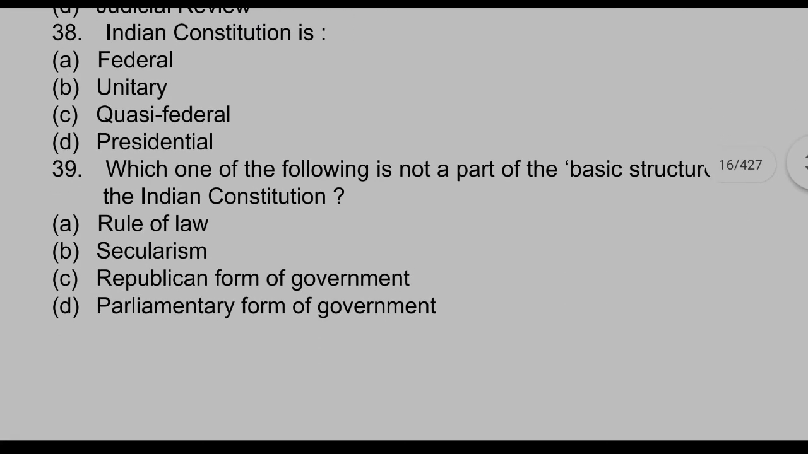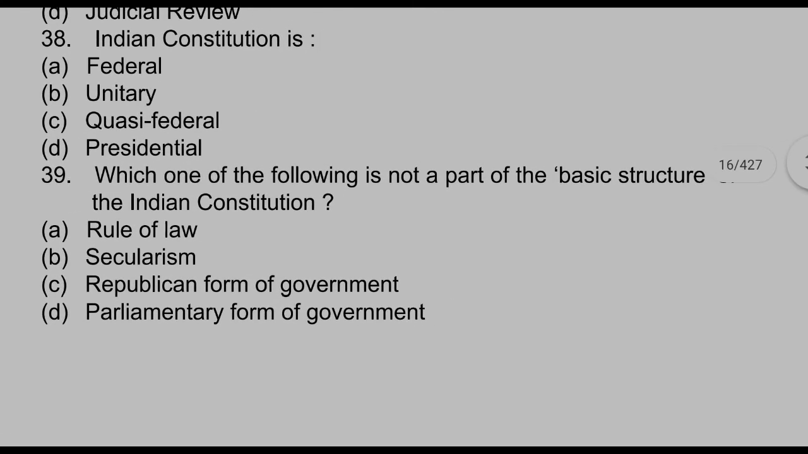The Indian Constitution is what? The feature of the Indian Constitution, that is what is mentioned here. The options are federal, unitary, quasi-federal, and presidential. Find out which is the feature of Indian Constitution. I will give you 2 seconds. Okay guys, the main feature of Indian Constitution is what? Yes, your answers are correct. The main feature of Indian Constitution is option A, that is federal. I hope it is clear to you.